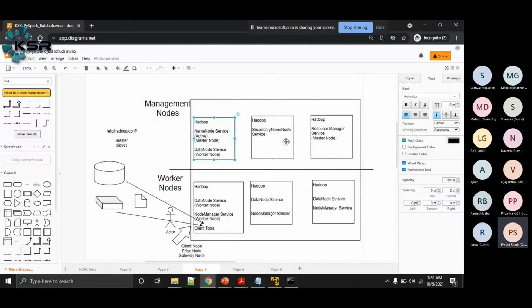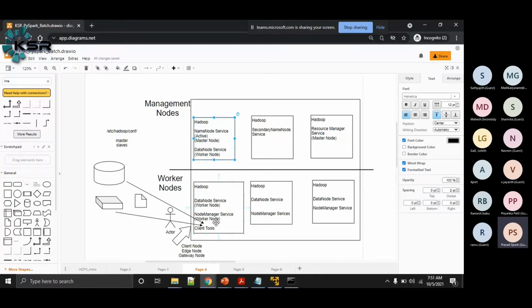The name node was a single point of failure in our Hadoop 1.x architecture. If the name node goes down, you don't know which blocks are stored where: for a given file, where the blocks are, where the replicas are, where all of them are reliably stored. All this information we are losing.